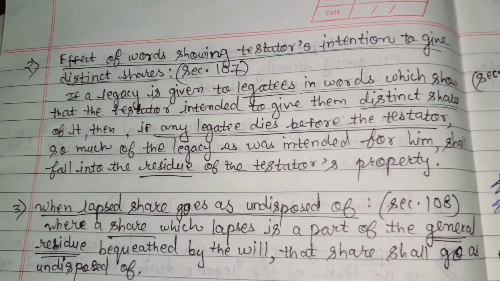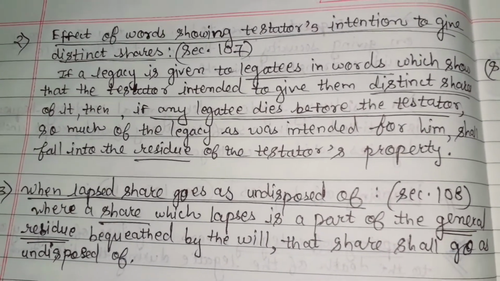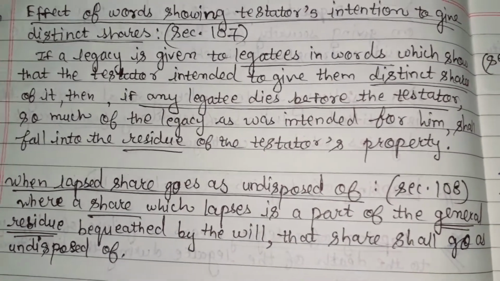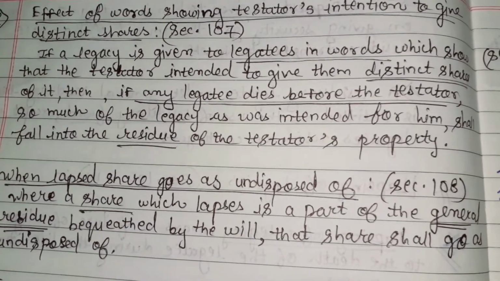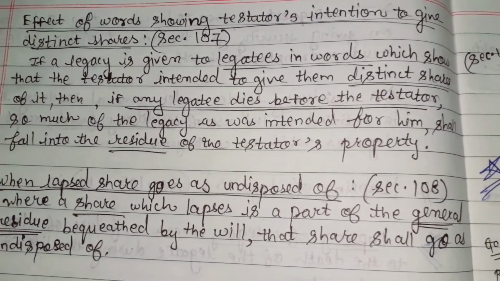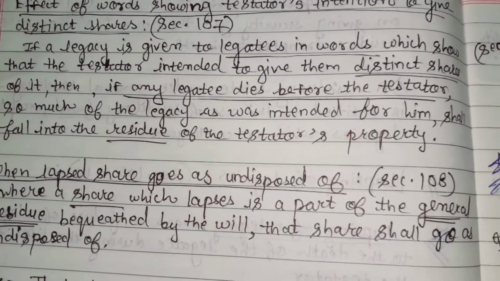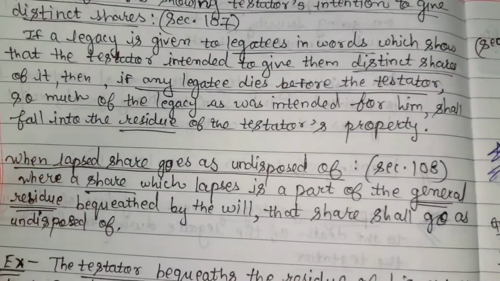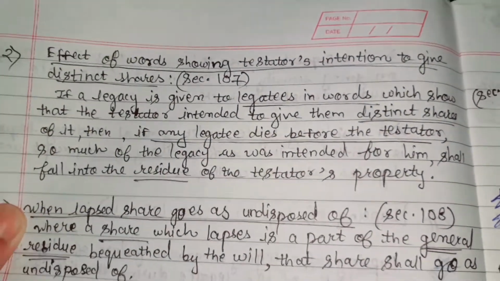Means simply the testator intends to give the property to a person, and in this case the legatee dies before the testator, then what will happen? The legacy which was intended for him shall fall into the residue of the testator's property.